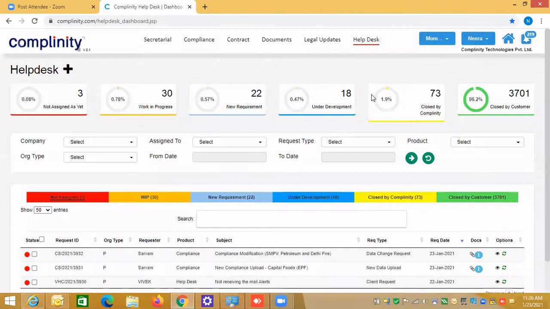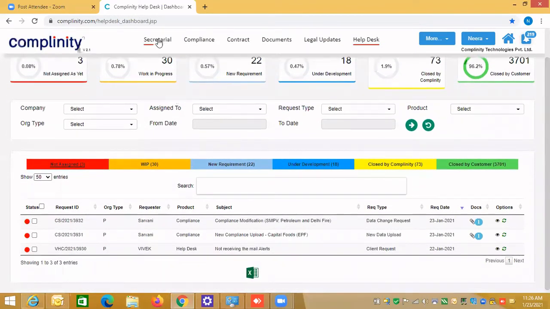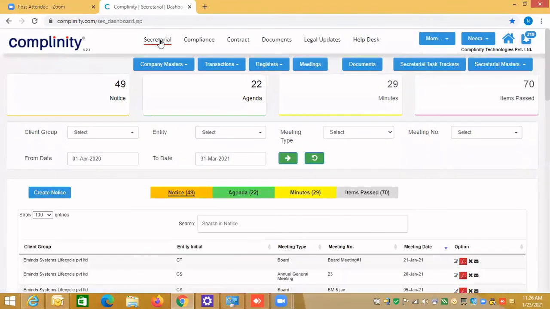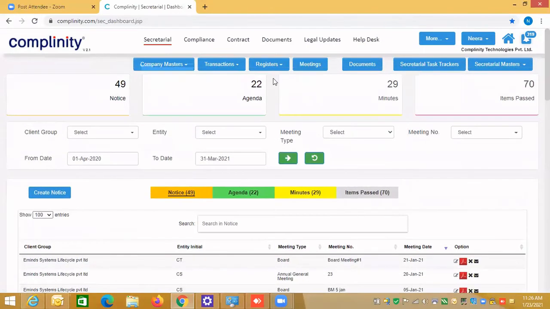Any question from the software usage point of view? This software training is mostly about how to use the software. If you have got stuck at any point while using the software, then you can ask Neera ma'am directly how to go about it. Any questions from the software usage part?